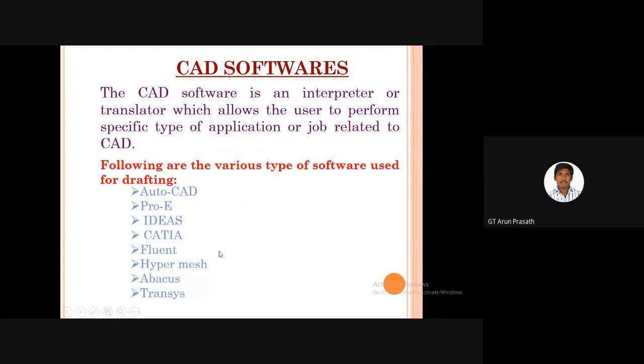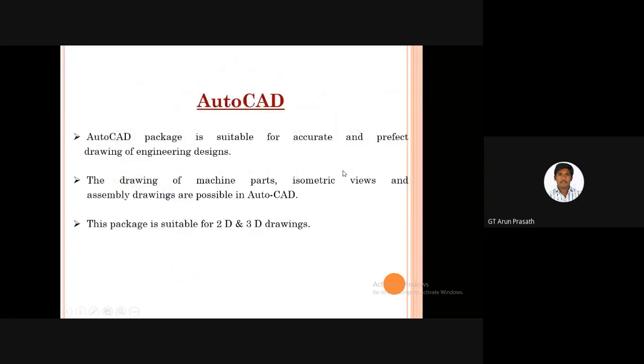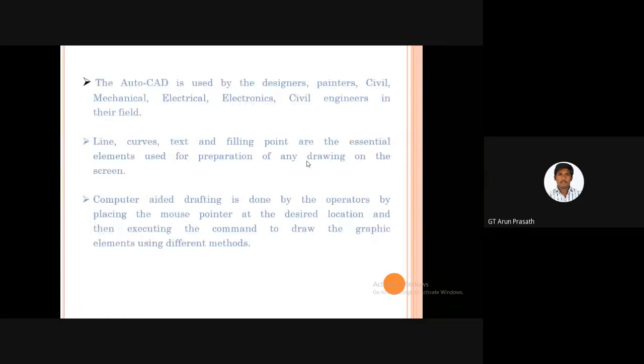And what are all the softwares? There are some softwares, which are AutoCAD, ProE, I-DEAS, CATIA, and Abaqus. And these are all the softwares for drafting and drawing in CAD applications. In that, we have taken the AutoCAD system, particularly AutoCAD Electrical. This package is suitable for 2D and 3D drawings. We can easily draw 2D and 3D drawings.